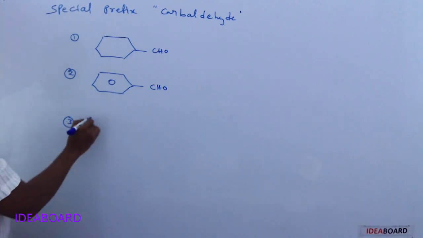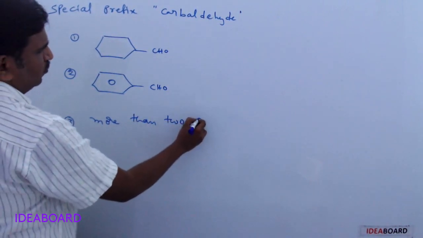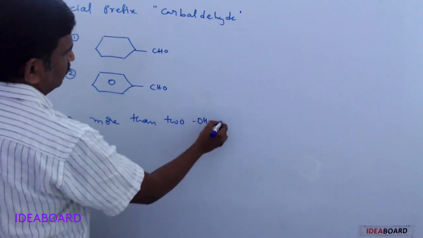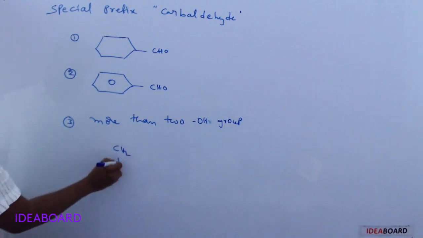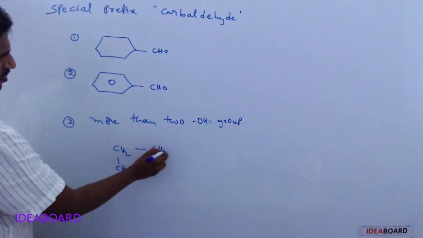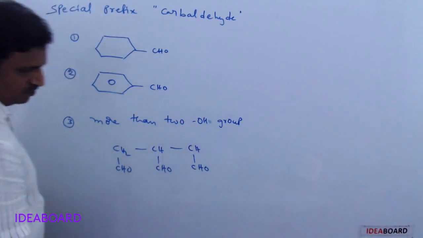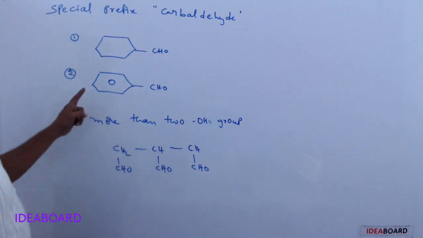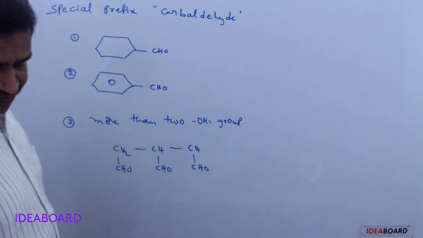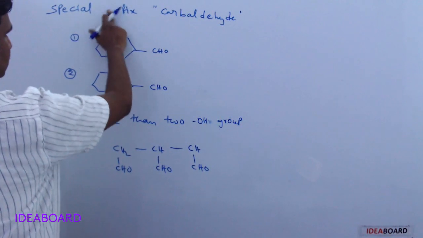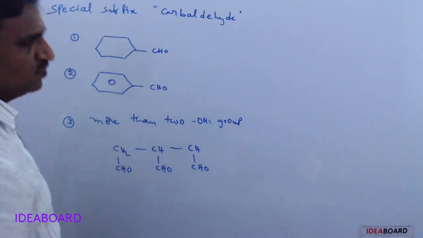And the third case is if more than two CHO groups are present on the parent chain, for example CH2CHO, CHCHO and CH2CHO. In these cases we use the special suffix, not prefix, it is a special suffix. The special suffix carbaldehyde is used.